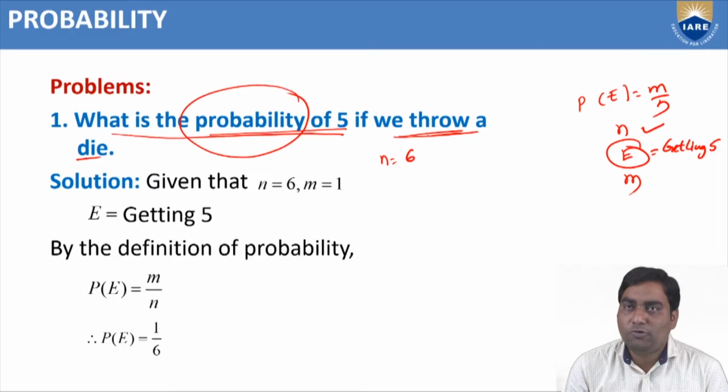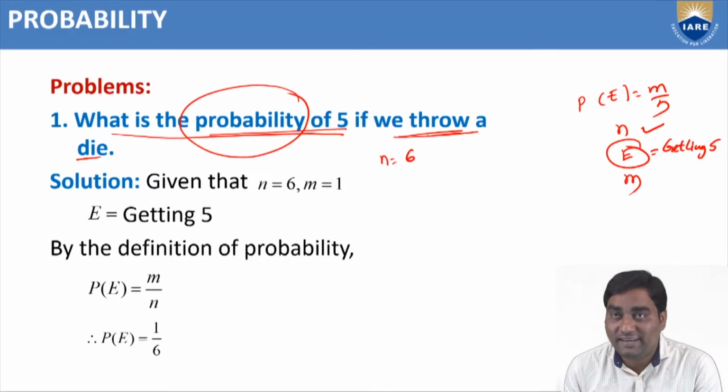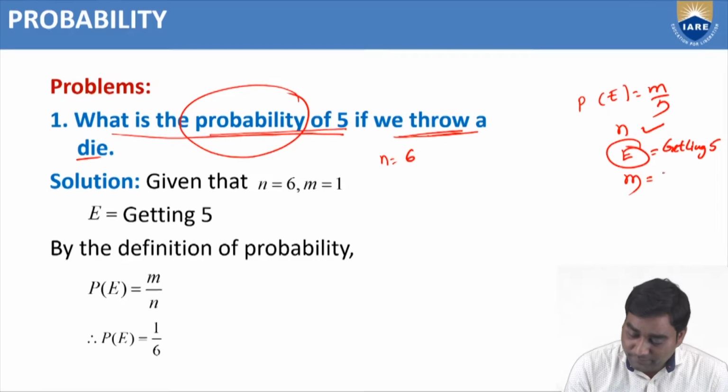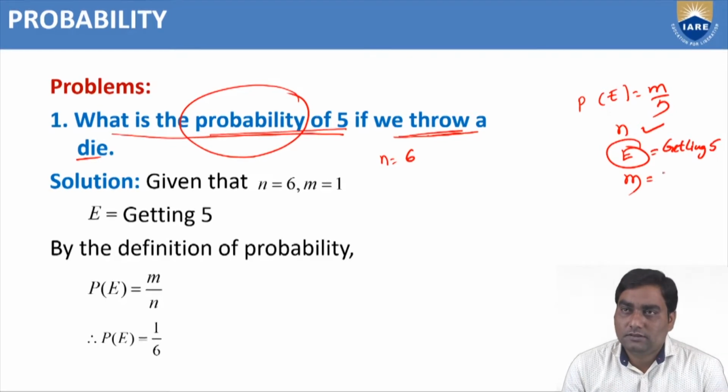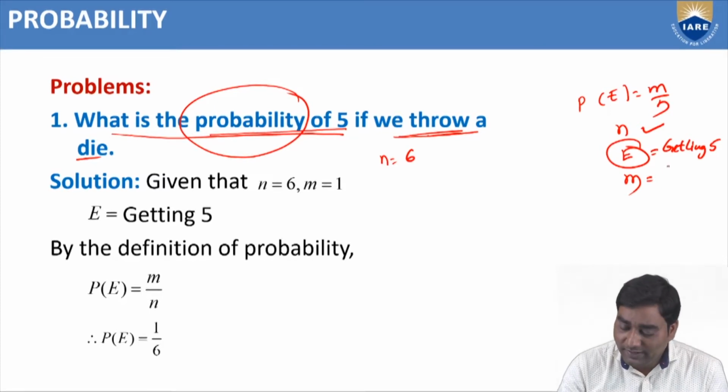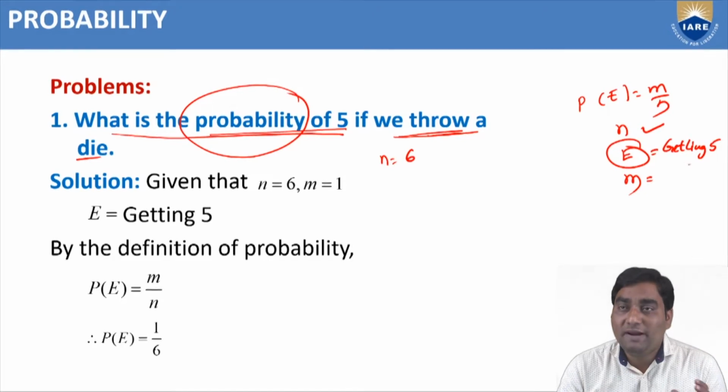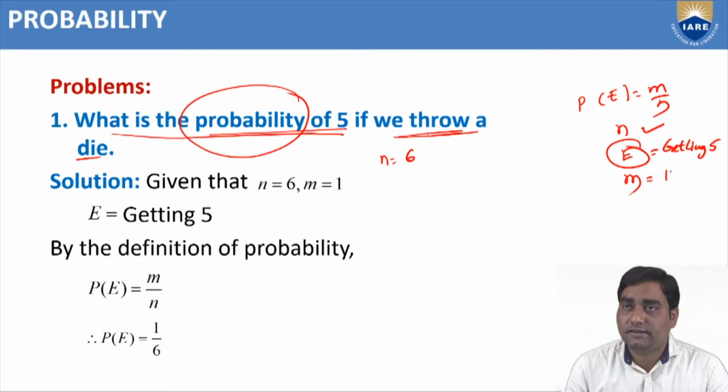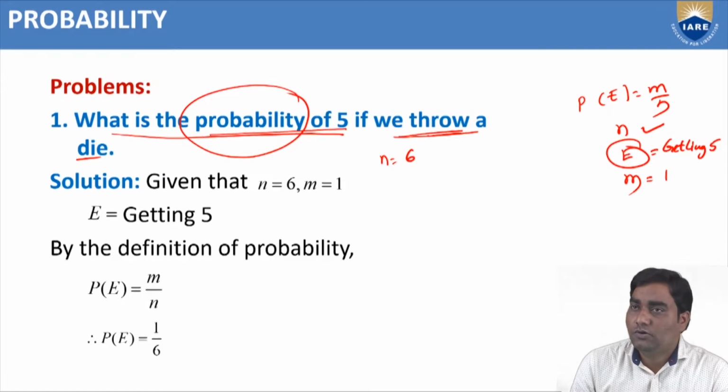We are going to find the probability of that particular event. Next, m. m means the number of favorable events to E, the particular event. How many chances are there to get the number 5? Only one chance is there. That's why m equals 1.